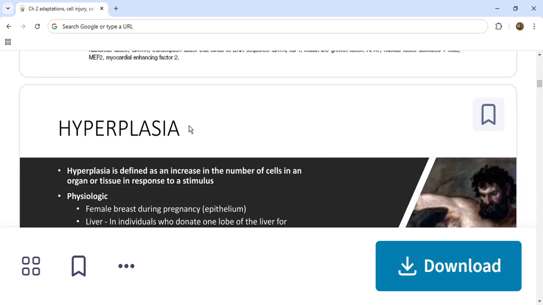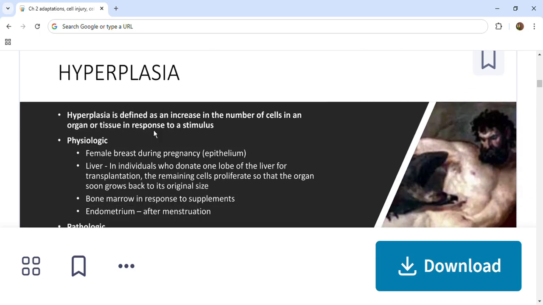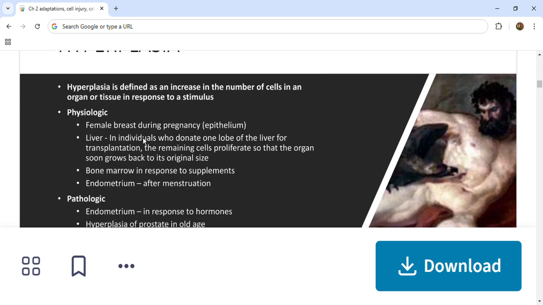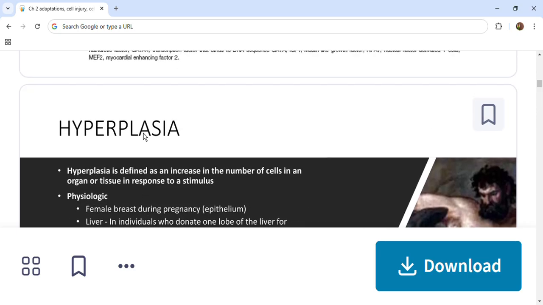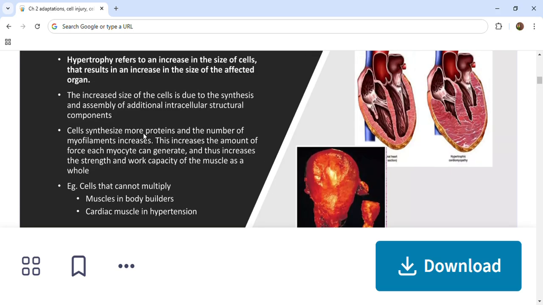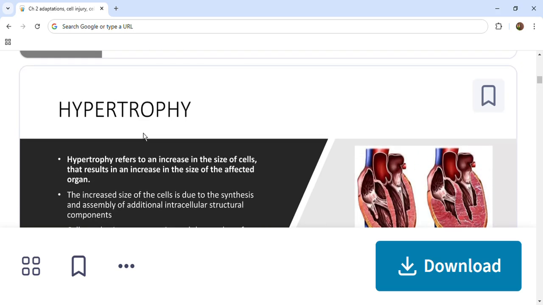Next, hyperplasia is nothing but an increase in the number of cells in response to a stimulus. In hyperplasia there are physiologic and pathologic types, and similarly in hypertrophy there is pathologic hypertrophy and physiologic hypertrophy.